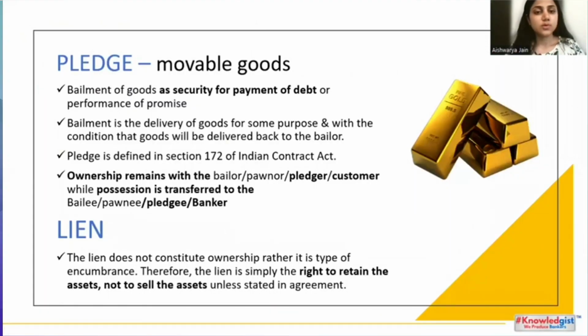So the different modes of charging securities apply only in case of secured loans. First, I'm going to explain that there are two types of loan, a secured loan and an unsecured loan. A secured loan is a loan which is backed by an asset or collateral. For example, if you take a loan from a bank and give something as security, any asset, it can be a car, gold, or property, then it is called a secured loan. Whereas in case of an unsecured loan, you do not give anything as collateral. For example, education loan, personal loan, etc.